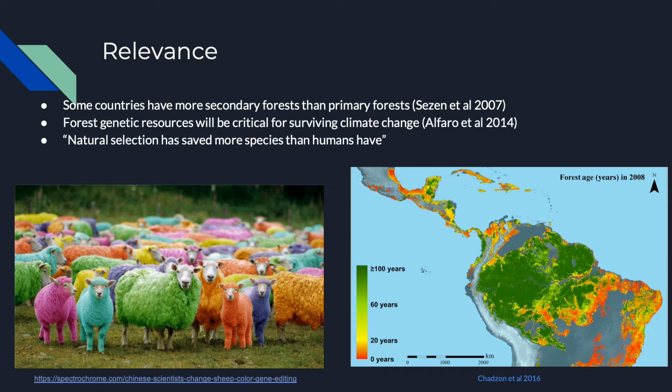In addition, climate change will place extreme stresses on these forests with higher temperatures and extreme droughts in a relatively short amount of time. So, these forests will need a large amount of genetic diversity to quickly adapt to these changes before they're driven to extinction. As Dr. Mendelsohn put it the other day in class, natural selection has saved more species than humans have. So we need to help natural selection by giving them a large amount of additive genetic variants so they can quickly adapt and evolve and help preserve these species in the wild.